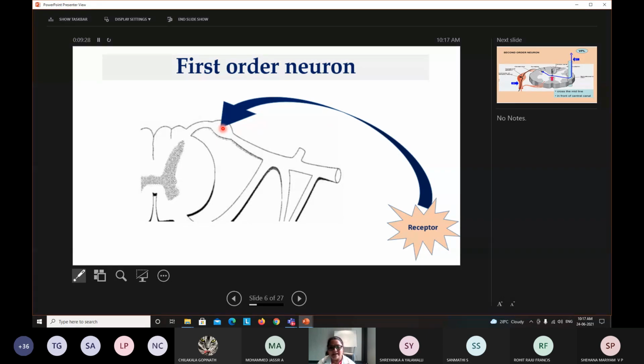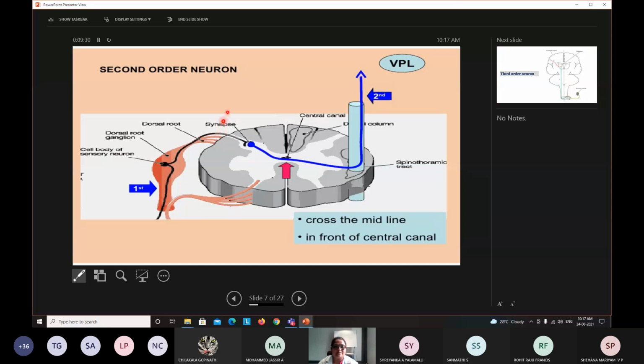This goes and then it synapses with the second order neuron, which is located in the spinal cord, and this transmits the impulse to the thalamus.